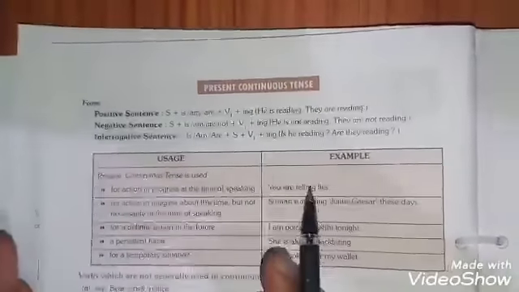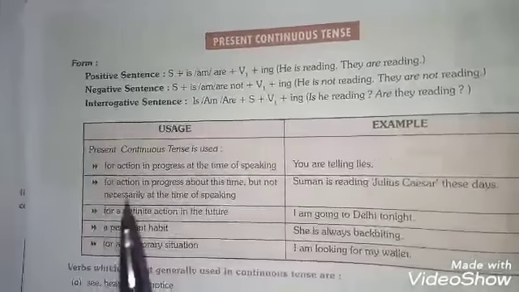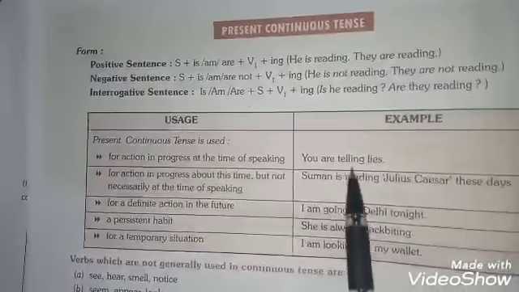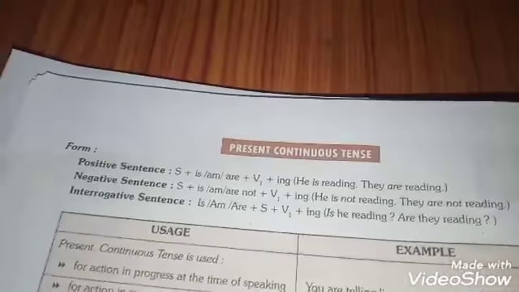Now this is the turn of giving you the special usages. The first is for action in progress at the time of speaking. Whenever you are speaking, that particular action must be in progress. You are telling lies. Second, for action in progress about this time, but not necessarily at the time of speaking.